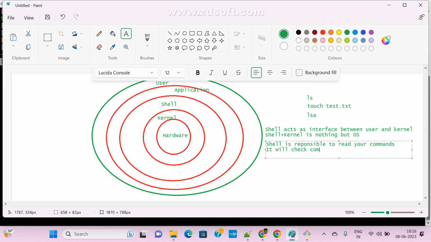It will check whether the commands are correct or not. Everything is taken care of by the shell only. If it is correct, it will pass that command to the kernel. The kernel will execute our commands, and finally we are getting output.